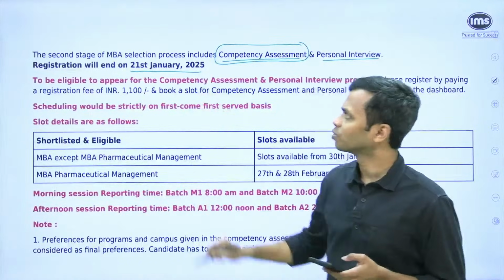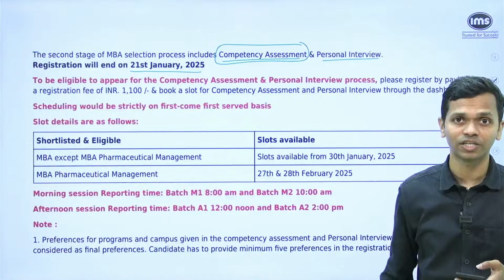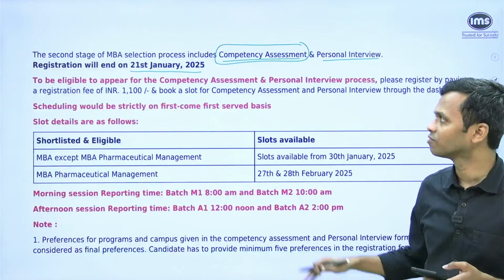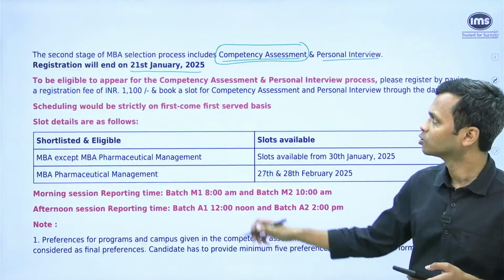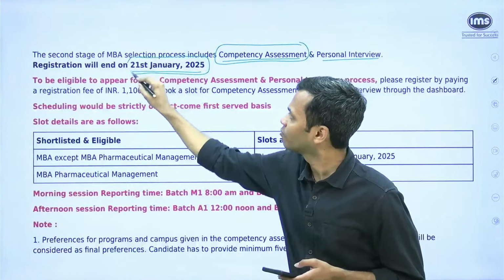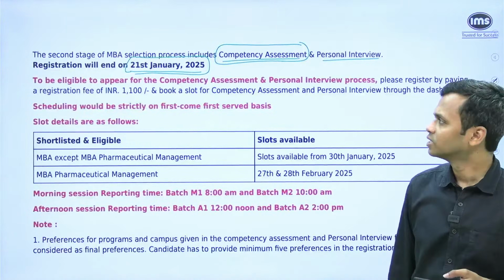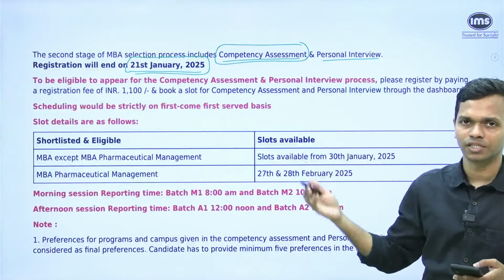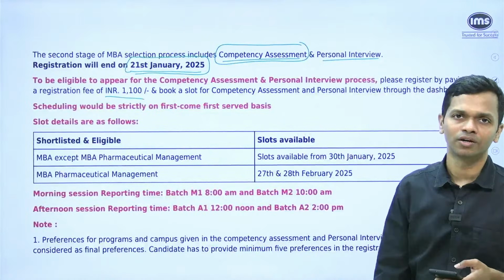Important thing to note is going to be the registration date, which is very close. So 21st Jan. Now, again, we don't know whether they're going to make any changes or not, but otherwise, let's continue with what we have on this document at this point of time. So 21st Jan, before this, you have to fill the registration form. Now, what the registration form contains is, firstly, to be eligible to appear for this particular competency assessment and personal interview, you have to pay an additional fee of 1100.